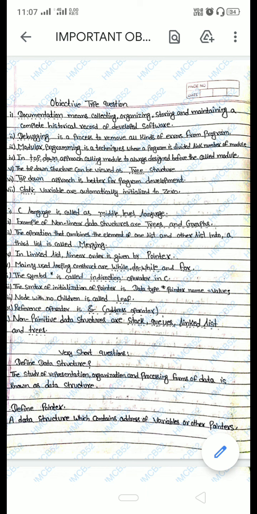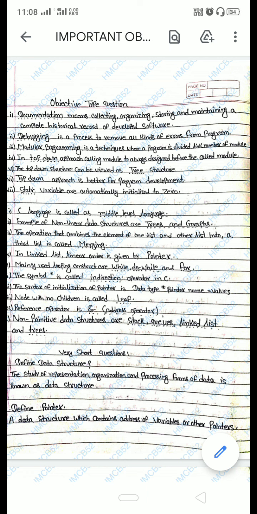The first one is dash means collecting, organizing, storing and maintaining a complete historical record of developed software. The answer will be documentation. The second one, dash is a process to remove all kinds of error from a program. The answer will be debugging.